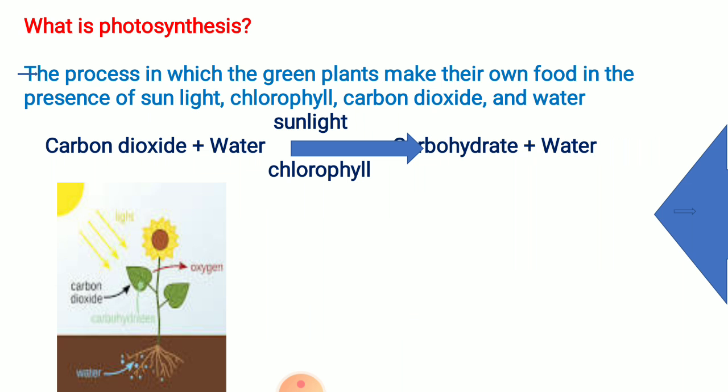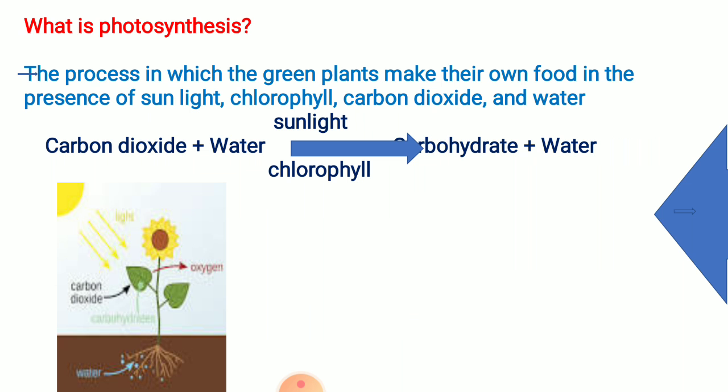Now we'll talk about plants. So we are going to learn about the photosynthesis process. The process in which green plants make their own food in the presence of sunlight, chlorophyll present in their leaves, carbon dioxide and water is called the photosynthesis process.